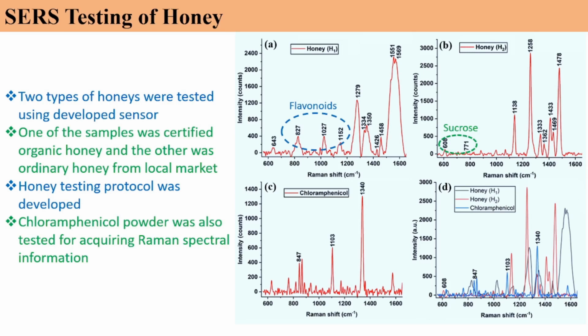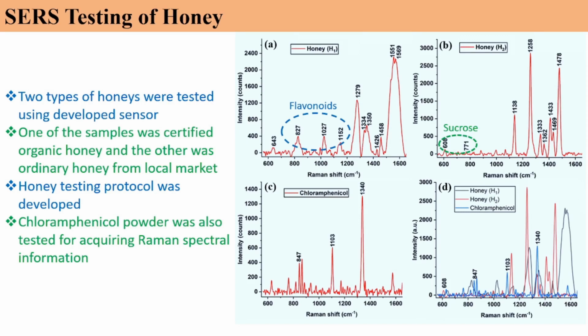Additionally, since FSSAI is emphasizing more on the antibiotic presence in honey, we also thought of taking one antibiotic, that is chloramphenicol. We observed its spectra and we tried to match it with the honey spectra which we got from two samples, so that if there is the presence of chloramphenicol in the honey samples, we will be getting some signal from these honey samples also.